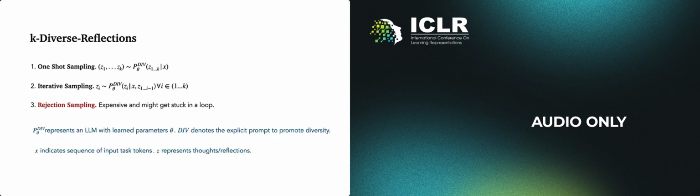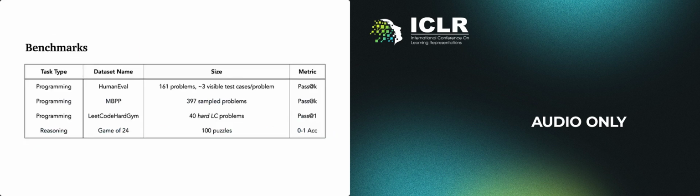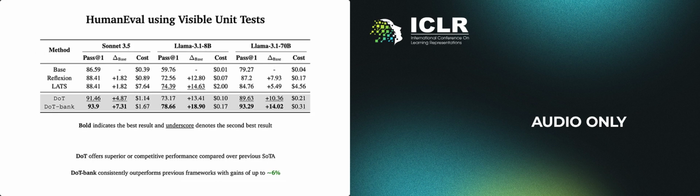We explored two methods for generating diverse reflections: one-shot sampling, where all k reflections are generated in one shot; and iterative sampling, where reflections are sampled repeatedly by conditioning on previous generations. We evaluate on four benchmarks spanning programming and reasoning and log either pass at k or 0-1 accuracy. On the HumanEval dataset, we evaluate using visible unit tests and report pass at 1 on hidden test cases.